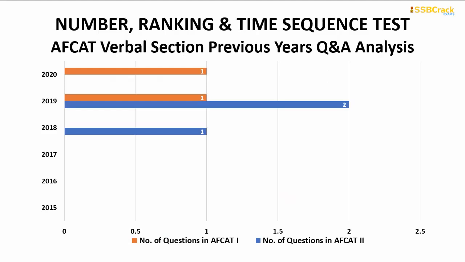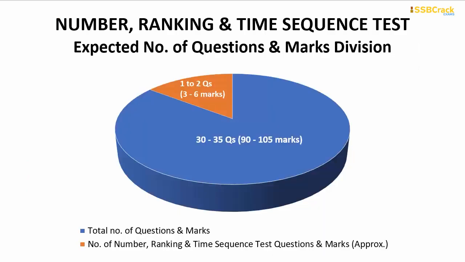Now coming on to number ranking and time sequence test. From this topic also there were no questions in these 3 years, but in the recent years we have got 2 questions which was maximum from this topic in AFCAT 2 2019 paper, and minimum questions is 1 only. So in your upcoming AFCAT exam, you can expect around 1 to 2 questions from this topic, which will comprise around 3 to 6 marks out of your total marks.